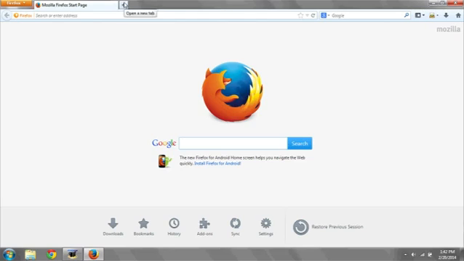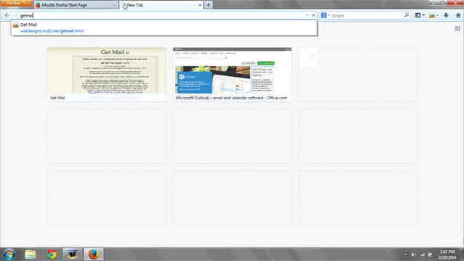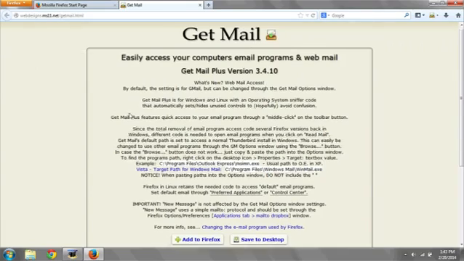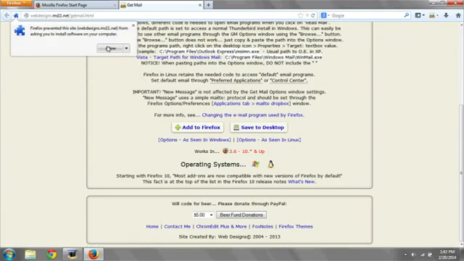The first thing you're going to want to do is open up your Firefox web browser and search for the Get Mail extension. You can hit Add to Firefox and then Allow, and this will automatically install the extension for you.